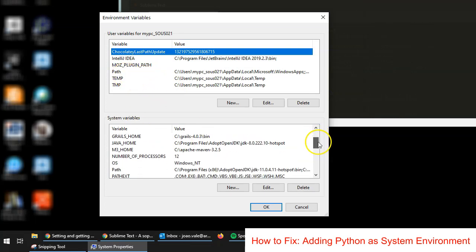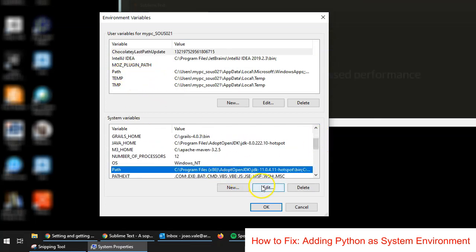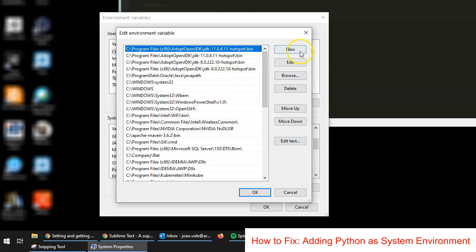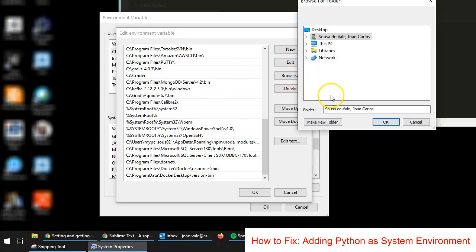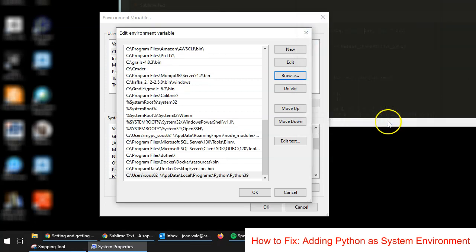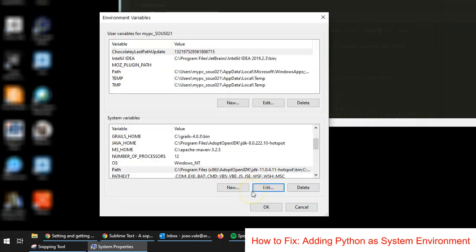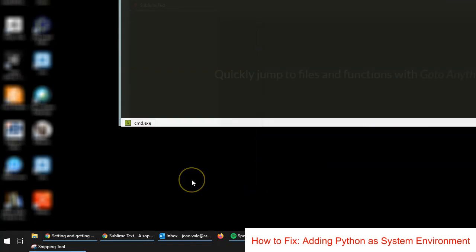Okay, look for Path, edit, and here you go new and browse, and locate the place where you have installed Python. Okay, okay, okay, okay.